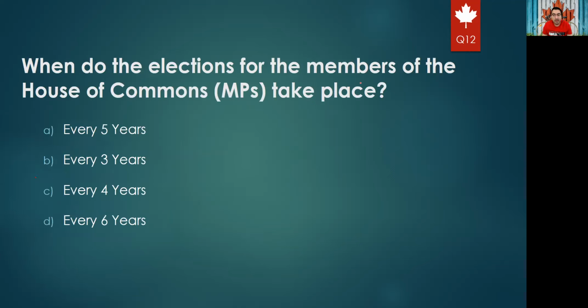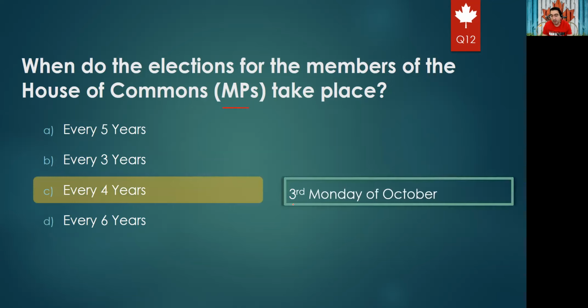Okay. When do the elections for the members of the House of Commons, which are members of parliament, take place? Every 5 years, every 3 years, every 4 years, every 6 years? For sure, the right answer is every 4 years, and in every 4 years on the third Monday of October. So third Monday, the day is Monday, and the month is October.